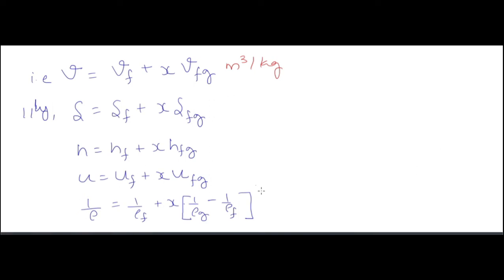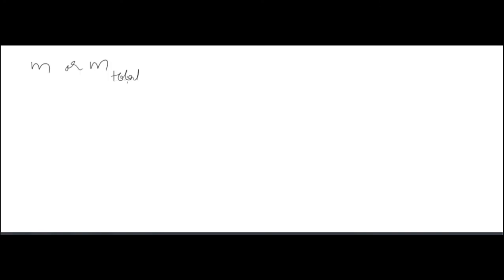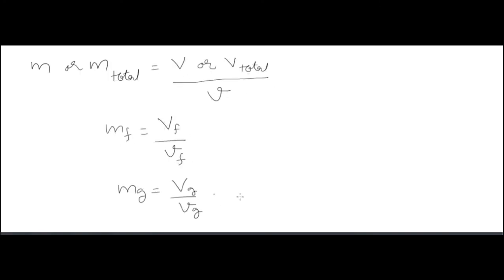Now, how do we find m, mf and mg? You know that this is the total and this is the specific. Specific values are nothing but per unit mass. So if you have the total value, divide by the per unit mass value and you will get the mass. This is just common.